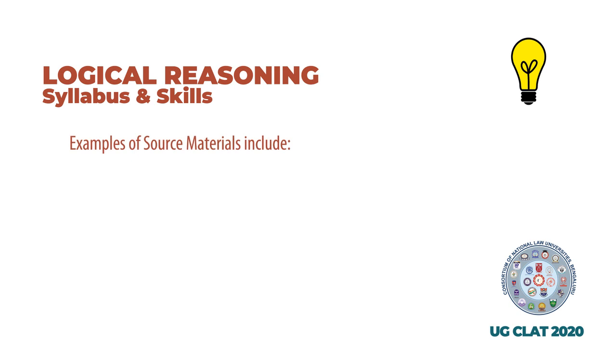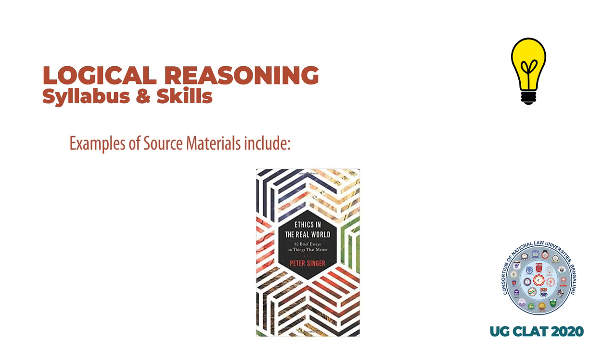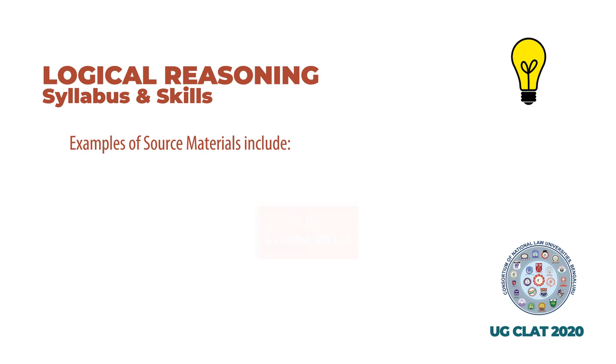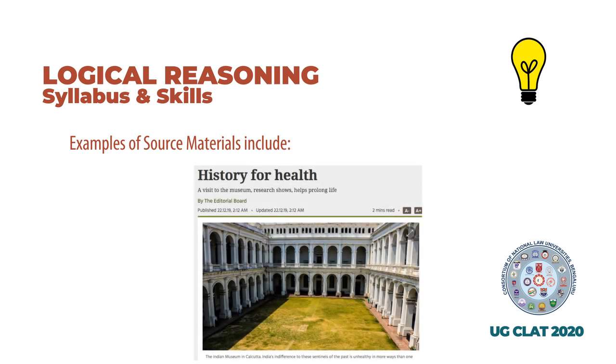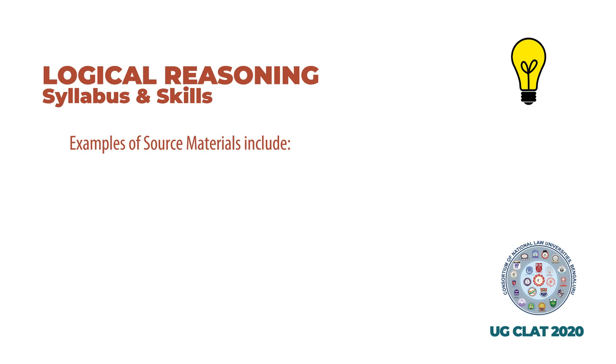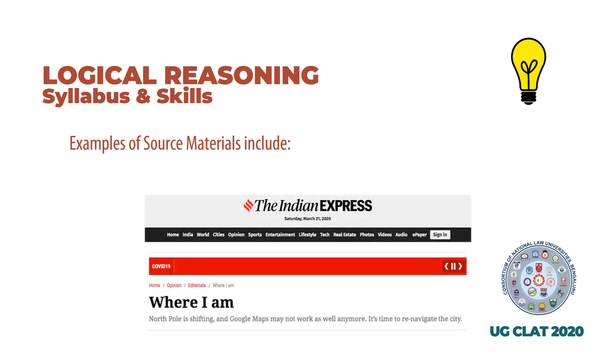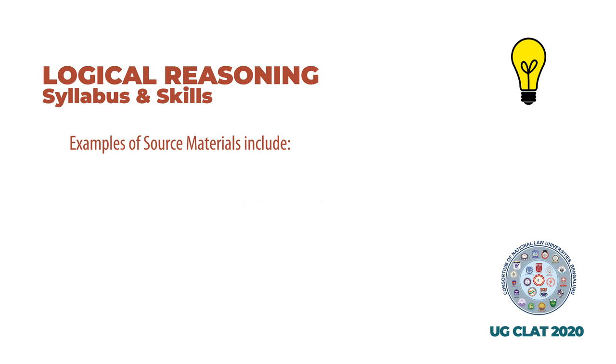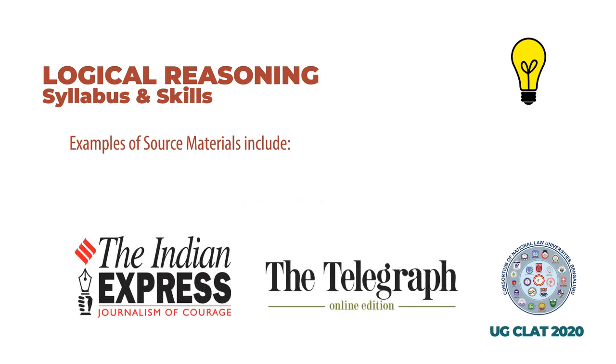Examples of source material include books like Ethics in the Real World, 82 Brief Essays on Things That Matter by Peter Singer, as well as articles and editorials like Reverse Gear, taken from The Economist, a leading international newspaper which is also available online. Other examples include History for Health, published by The Telegraph, and Where I Am, an editorial published in the Indian Express. Both The Telegraph and the Indian Express are Indian newspapers, and you can also access these online.